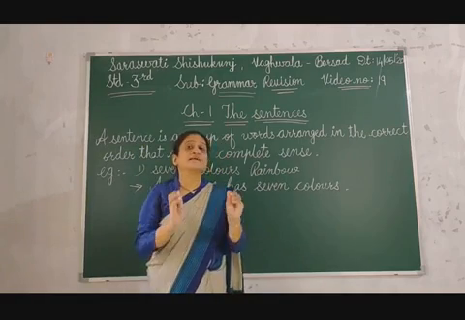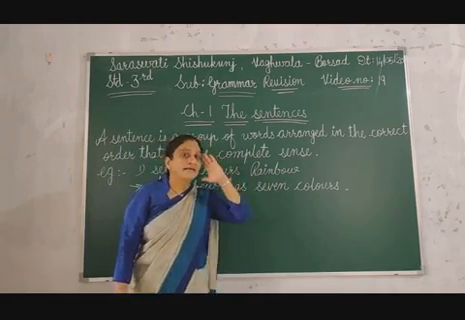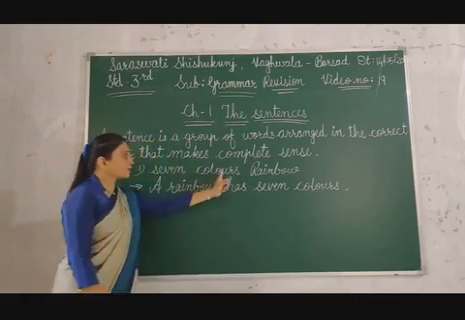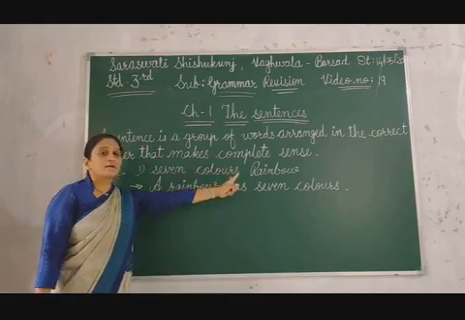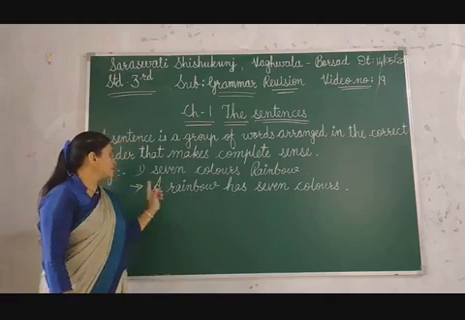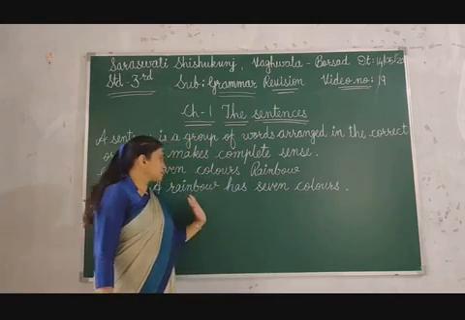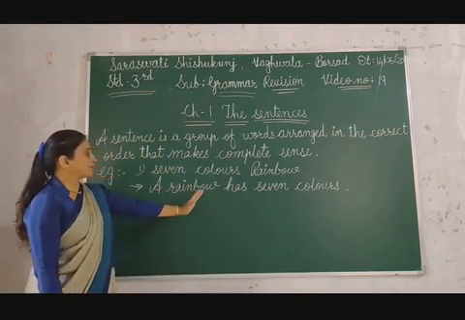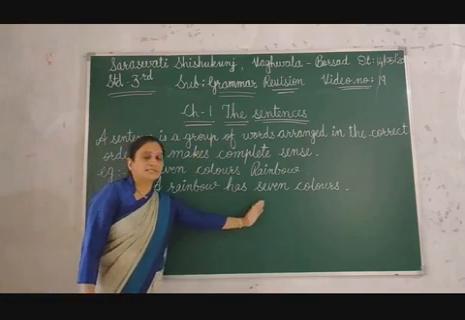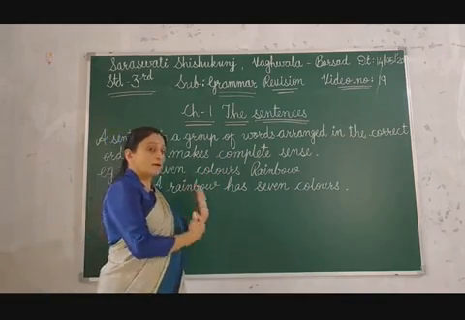Now you understood that a rainbow has 7 colors, and this is the perfect sentence with the correct sense. It is a complete sentence. The earlier one was not a complete sentence, it was an incomplete sentence. That is why I did not put a full stop there. Here, first letter capital, at the end of the sentence full stop, and I put these words in the correct order. That is a group of words in correct order, so this is a correct and complete sentence.